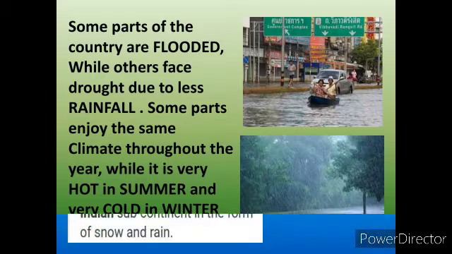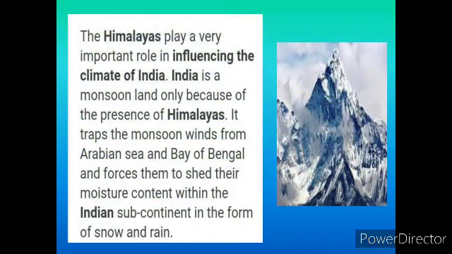In this next picture, the Himalayas play a very important role in influencing the climate of India. So please remember this point. India is a monsoon land only because of the presence of the Himalayas.